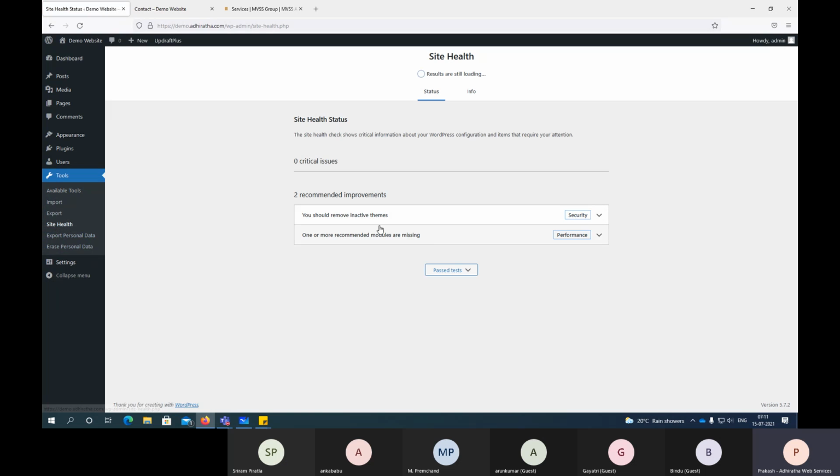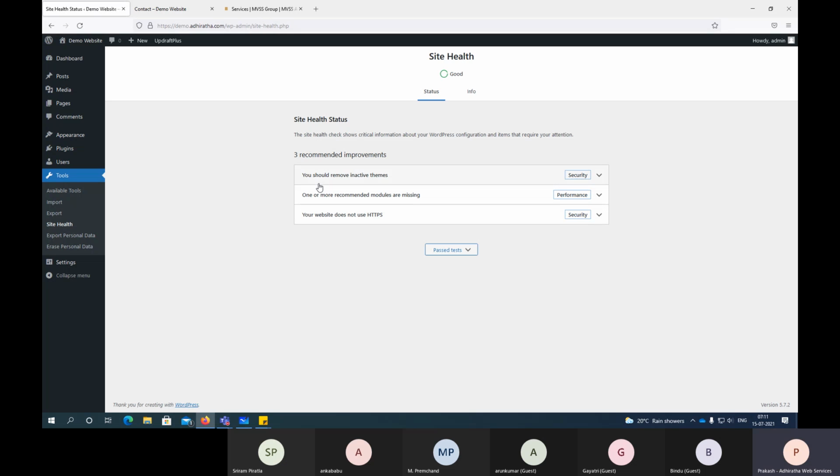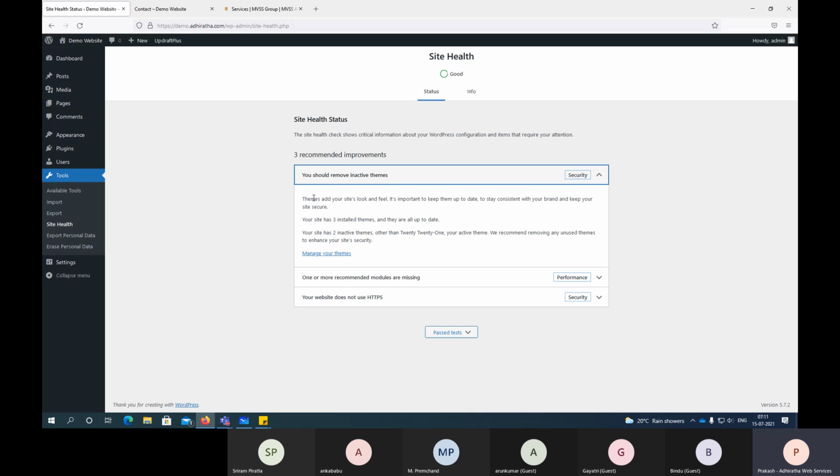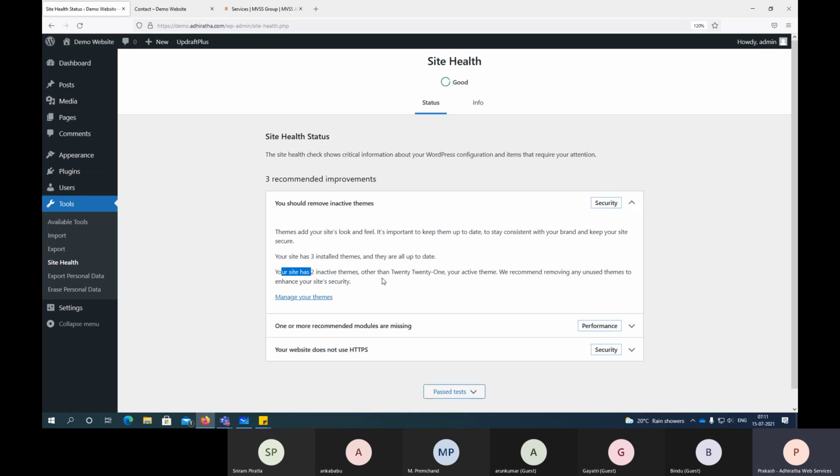What it tells you is whether you are using any outdated plugins or outdated themes. Now see, you should remove inactive themes. It is telling, themes add your site look and feel. Your site has 3 installed themes and all are up to date, but your site has 2 inactive themes.